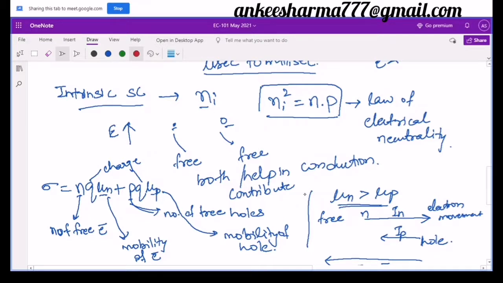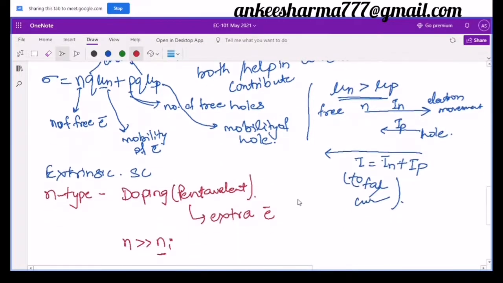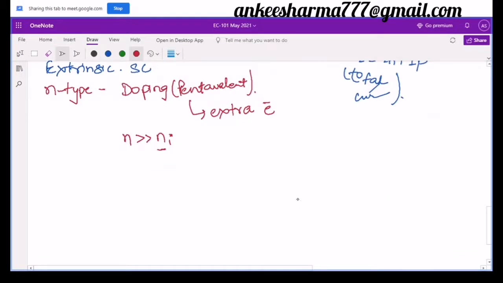It means these are formed with the breakage of the covalent bond, and whenever a covalent bond breaks we will always have one electron and one hole. It means the concentration of the electrons is always equal to the concentration of the holes. N is equal to P in the case of intrinsic. It means N is equal to Ni and P is equal to Ni in the case of intrinsic. But in the case of extrinsic one, due to these extra electrons, now my N will be very greater than Ni.